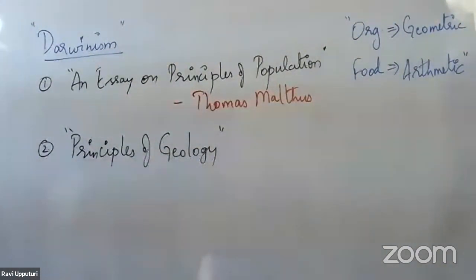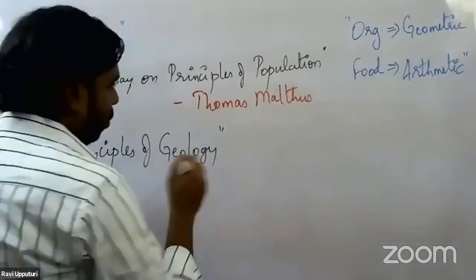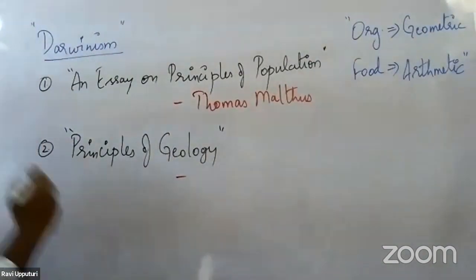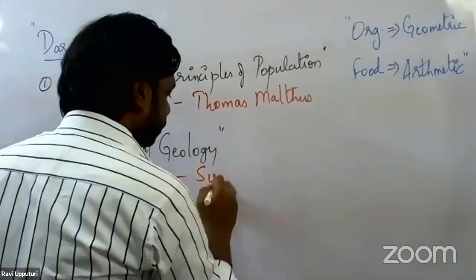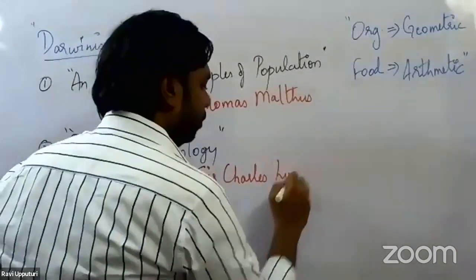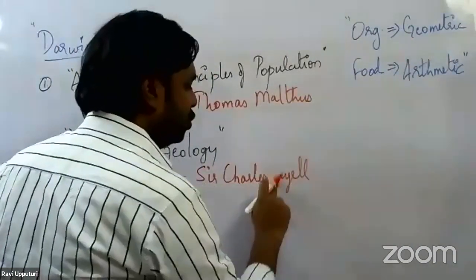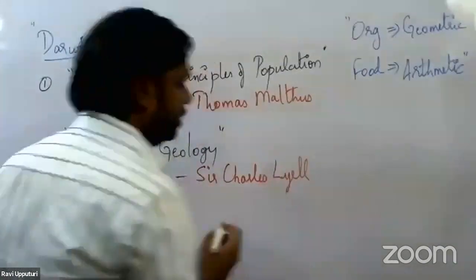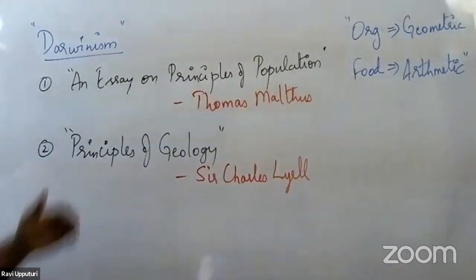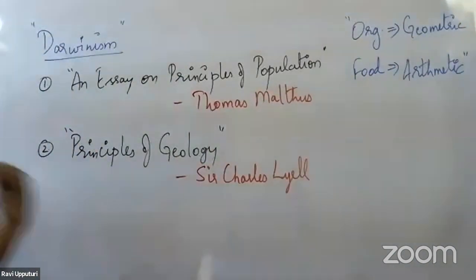This Principles of Geology was written by another scientist by name Sir Charles Lyell. Sir Charles Lyell wrote this particular paper, through which Darwin was again mostly impressed or influenced.